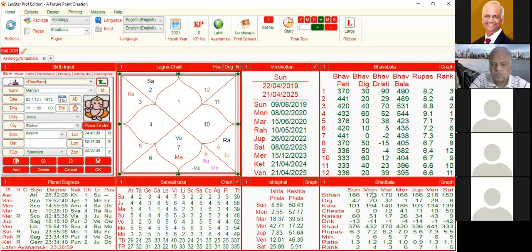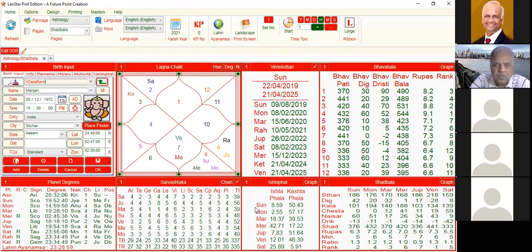And the Moon's Ishtfal is more. Mercury's Ishtfal is much more, and even Saturn's Ishtfal is more than its Kashtfal. And Mercury is anyway not going to come because you are not going to live that long. Mercury, Sun, Moon, Mars. The Sun is running, the Moon will come, and Mars is also less.